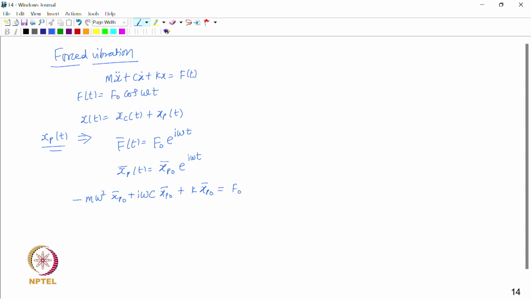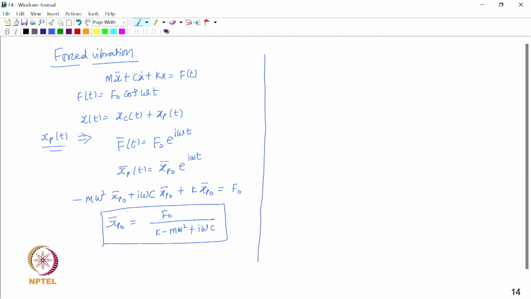So, this is what we get, and therefore, if you simplify, xpo bar is equal to f naught upon k minus m omega square plus i omega c. So, this is the expression we get for the amplitude of the complex exponential response.